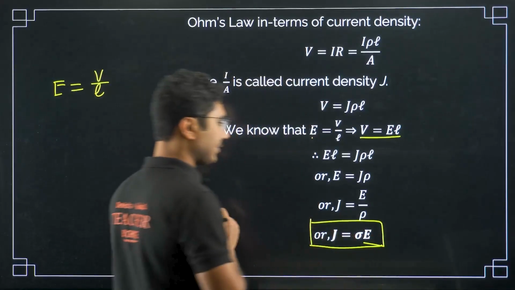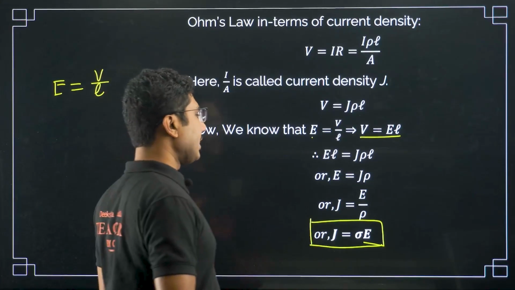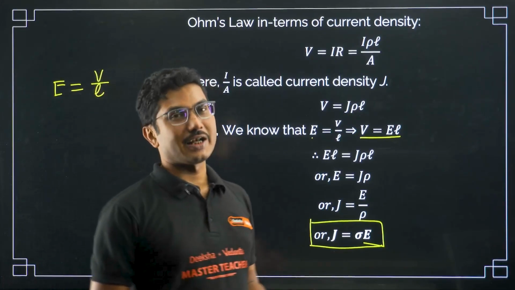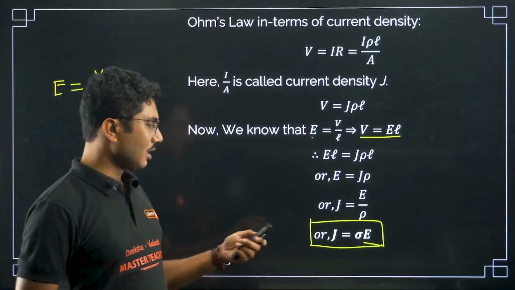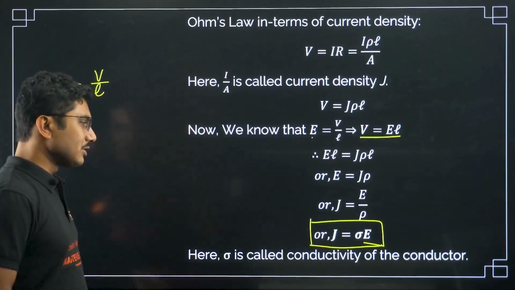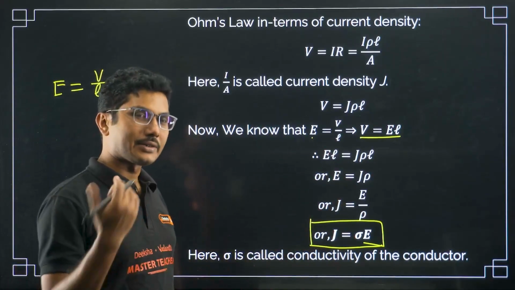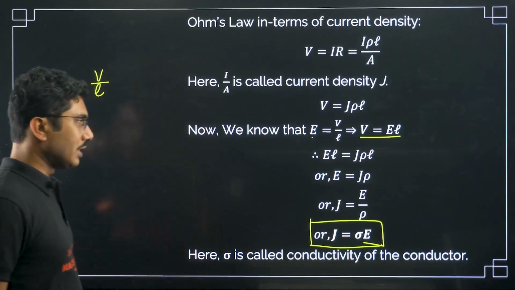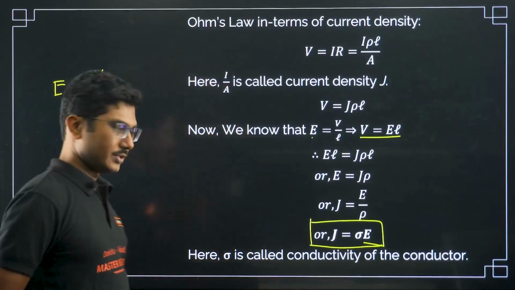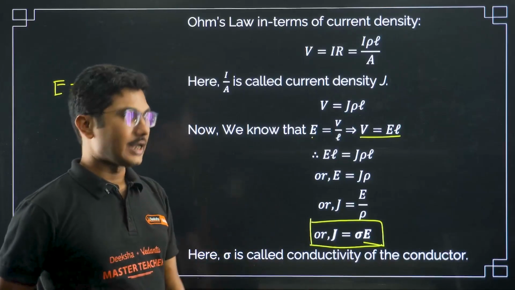Very, very important derivation. This is a 3 marks derivation, and it comes very often: from Ohm's law, find the relationship between electric field and current density. So this is another common derivation, and also theoretically important. Here sigma is called the conductivity of the conductor, we already discussed, and based on this formula there were 1 or 2 KCET questions a few years back. Those questions are nowadays coming in your board exams, maybe preparatory, maybe college exams. So don't ignore those questions as well.